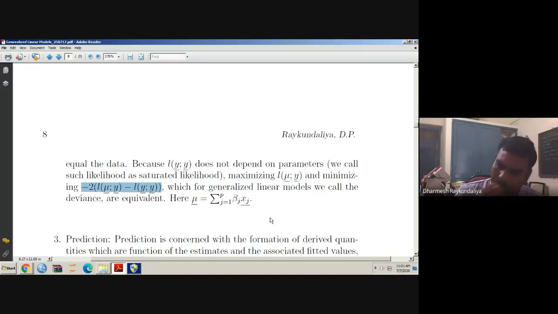But in short, how do we estimate the parameters? We wish to estimate the parameters such that the deviance is minimum. Deviance is nothing but the discrepancy between the likelihood under the model under consideration and the likelihood under the saturated model. If this difference is smaller, it suggests that the model-based likelihood is very close to the data-based likelihood. It means that whatever model we have considered to fit the data fits the data well. So the criterion is: the lower the deviance, the better the fit to the data.